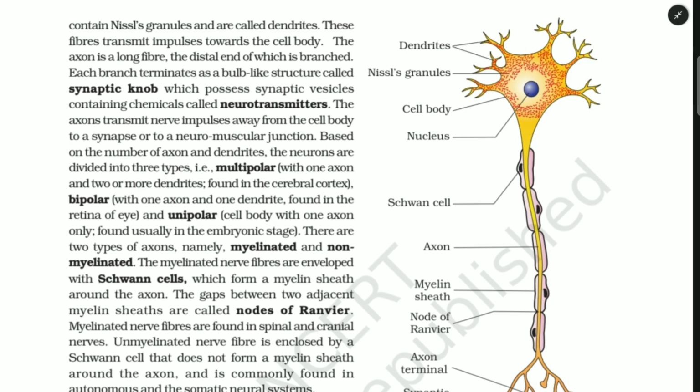There are two types of axons, namely myelinated and non-myelinated. The myelinated nerve fibers are enveloped with Schwann cells, which form a myelin sheath around the axon. The gaps between two adjacent myelin sheaths are called nodes of Ranvier. Myelinated nerve fibers are found in spinal and cranial nerves. Unmyelinated nerve fiber is enclosed by a Schwann cell that does not form a myelin sheath around the axon and is commonly found in the autonomic and the somatic neural system.